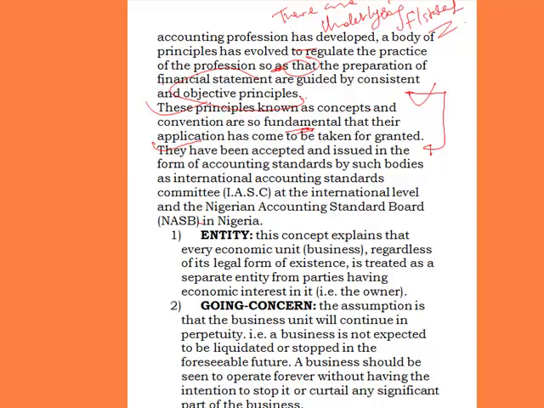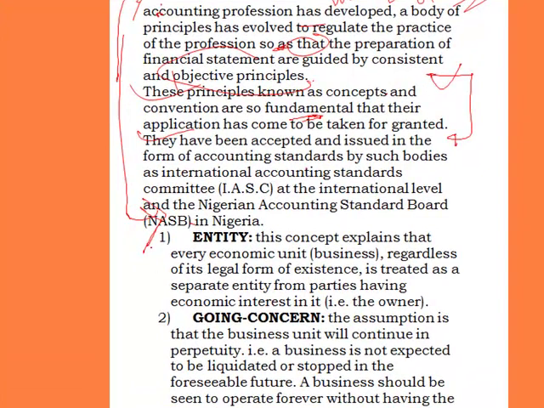So what I am saying now is that the rules and regulations or the principles that guide the preparation of the financial statements in a business are what is called the accounting concepts and conventions. Let's look at them one by one. The accounting concepts and conventions. The first one is what?